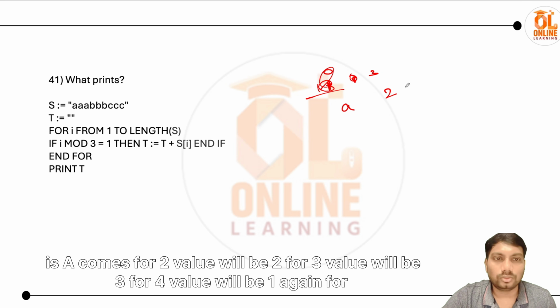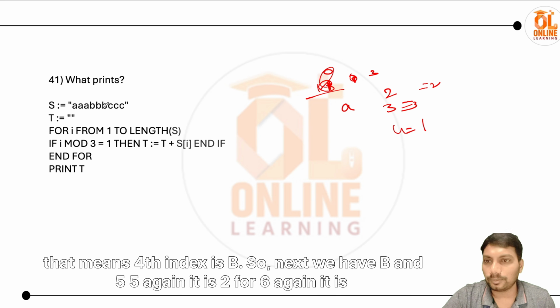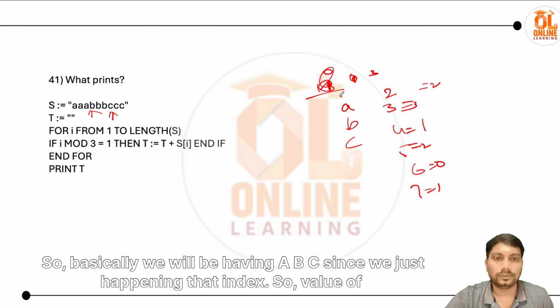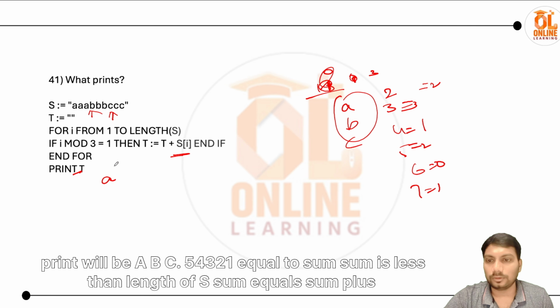For 2, value will be 2. For 3, value will be 3. For 4, value will be 1 again. That means fourth index is b, so next we have b. And for 5 again it's 2. For 6 again it's 0. For 7 it's again 1, so value will be c because the seventh index is this, and same repeat. So basically we'll be having abc since we just appending that index, so value of print will be abc.